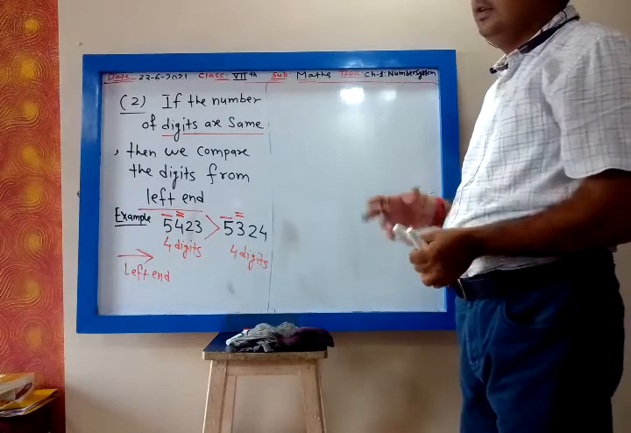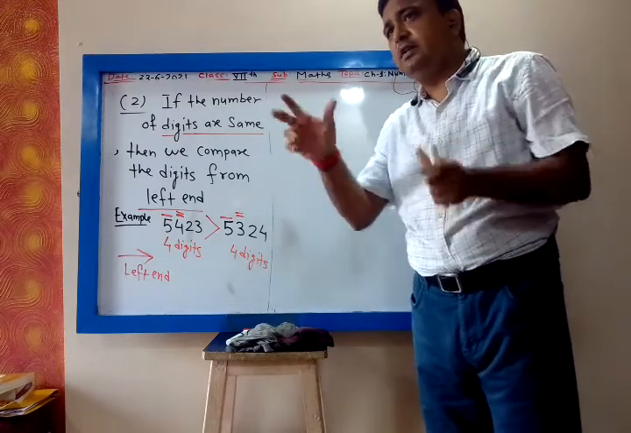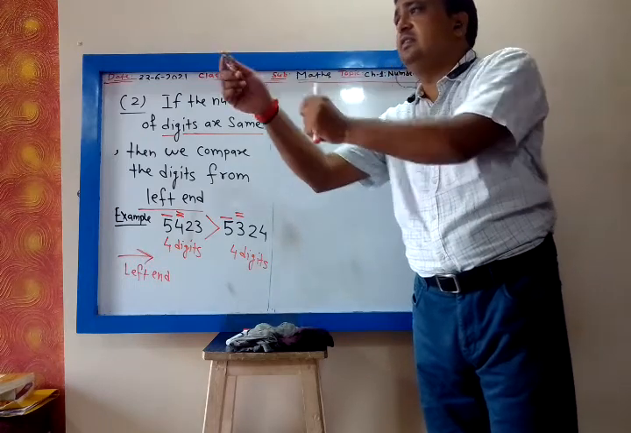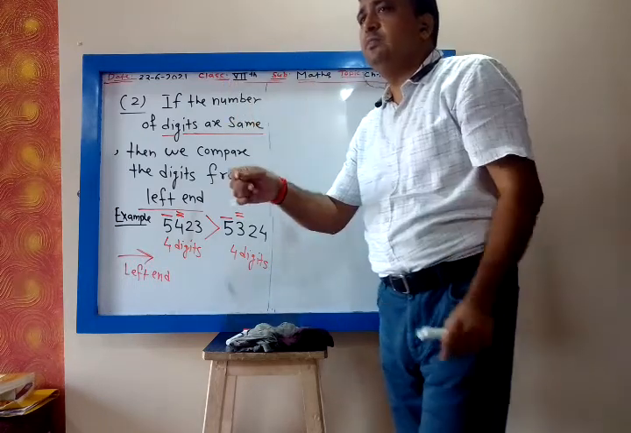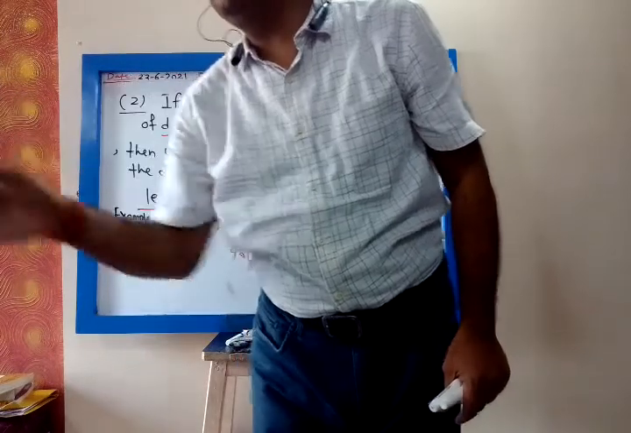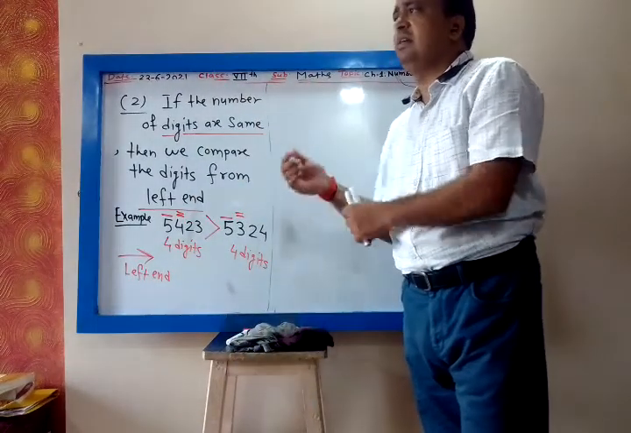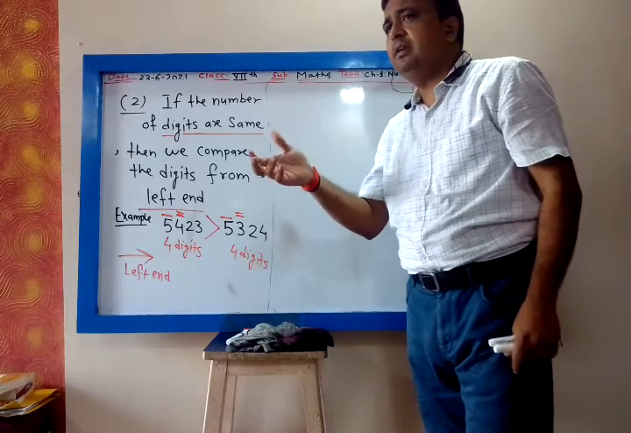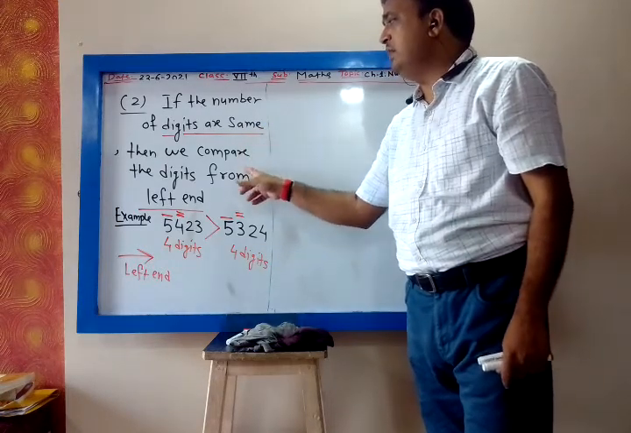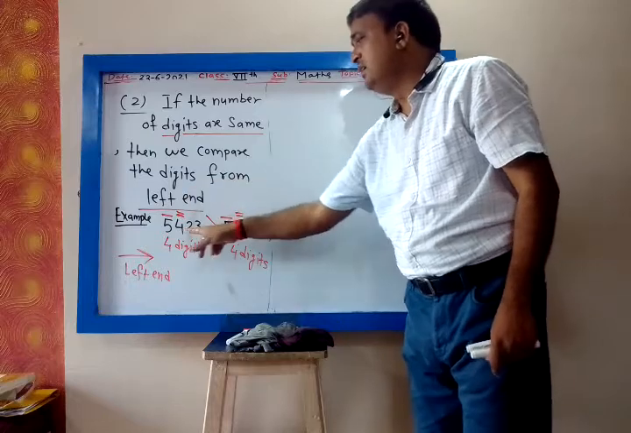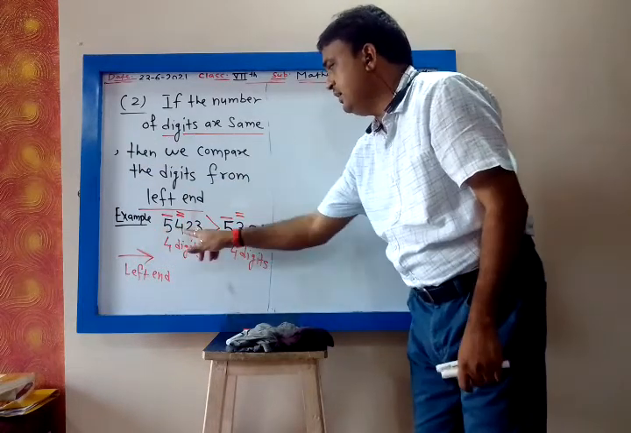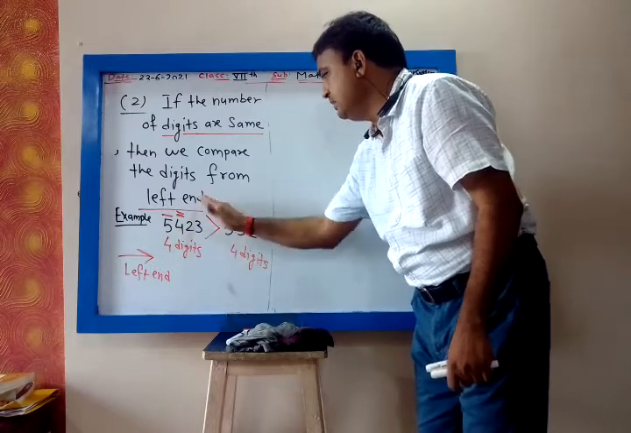Arrow also. So what we have learned, how we compare two numbers. First, you count the number of digits. Whichever number has more number of digits, that number will be bigger. Second thing, what happens if the number of digits are same? If the number of digits are same, then we have to compare the digit from left hand. This is my left hand. 5, same. Okay. 4, 3. 4 is bigger. So this number will be bigger.